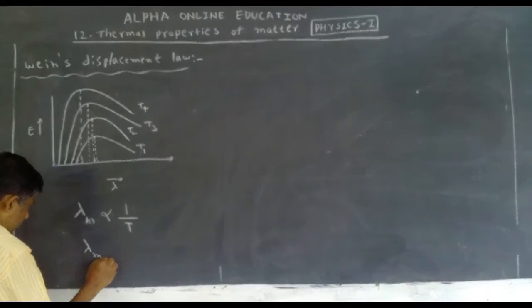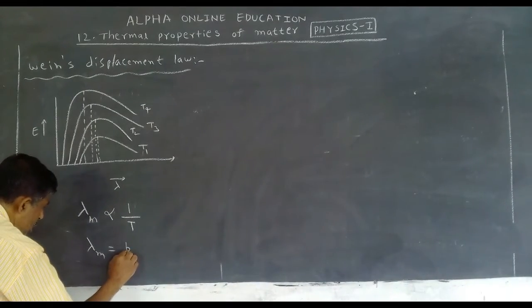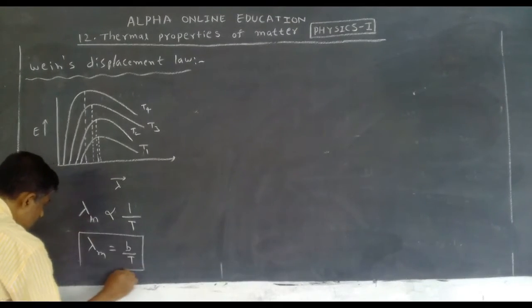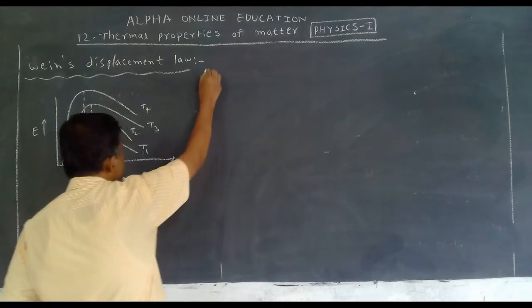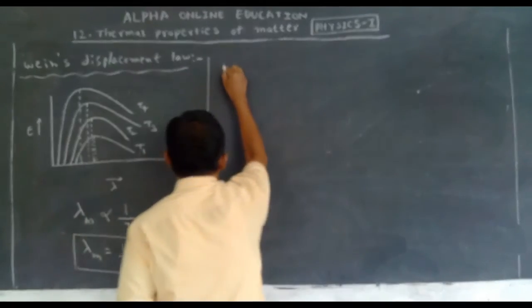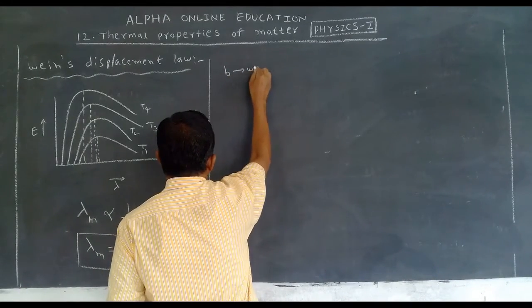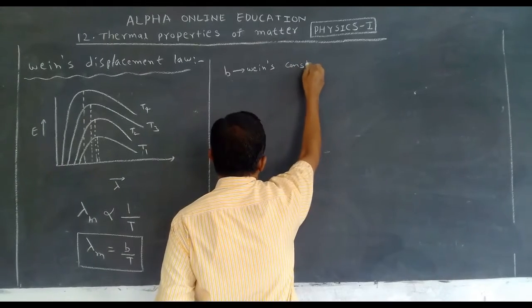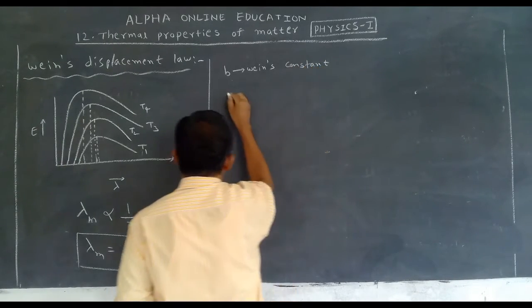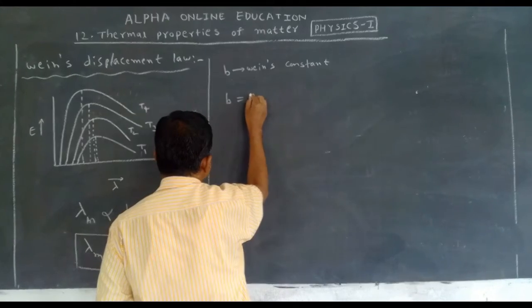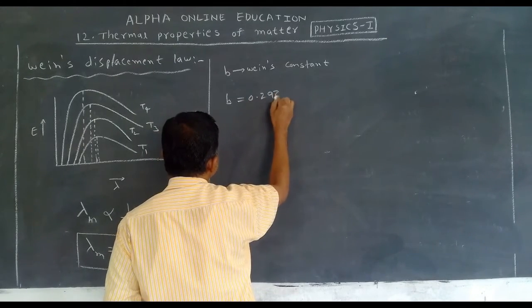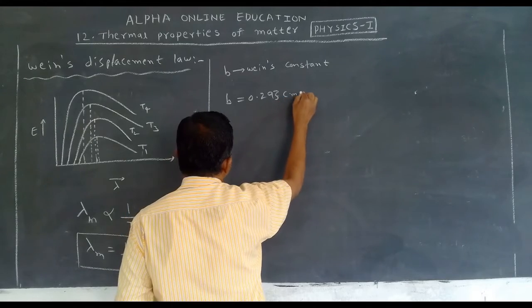If we remove the proportionality, we will get one constant. That constant is called Wien's constant. This Wien's constant is 0.293 centimeter into 10.